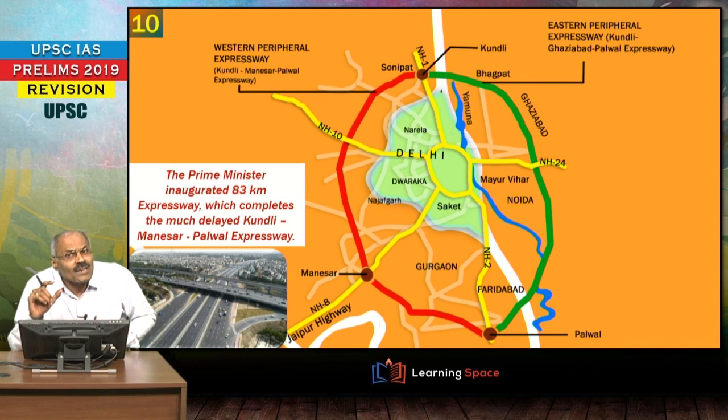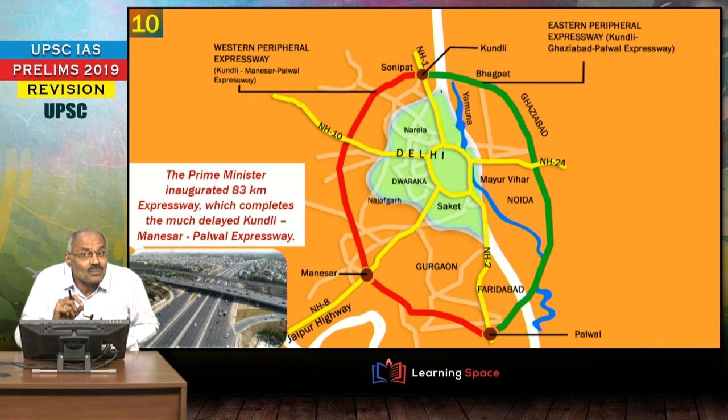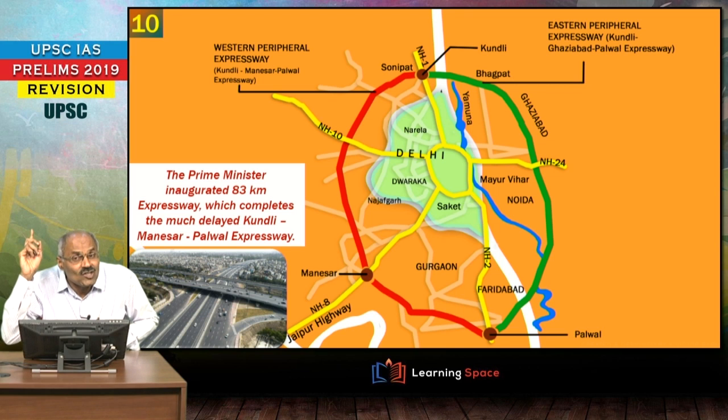Then the next important aspect is Eastern Peripheral Expressway, Western Peripheral Expressway. These pertain to Delhi. This is basically to reduce the traffic congestion in Delhi and at the same time to reduce pollution in Delhi. These are into the news. Please do not forget about Eastern Peripheral Expressway, Western Peripheral Expressway. A short while ago we talked about Jojila Pass, Chanani Nashri Tunnel, Bhupen Hazarika Bridge, at the same time Bogibeel Bridge. These are important infrastructure projects.